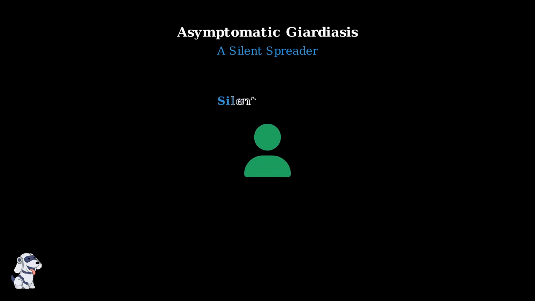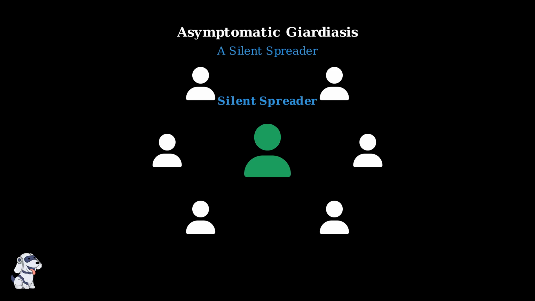An asymptomatic person becomes a silent spreader. They feel healthy, so they go about their normal activities, work, school, social gatherings. Without knowing it, they can spread Giardia through contaminated hands, shared food, or poor bathroom hygiene. Each person they interact with becomes at risk.